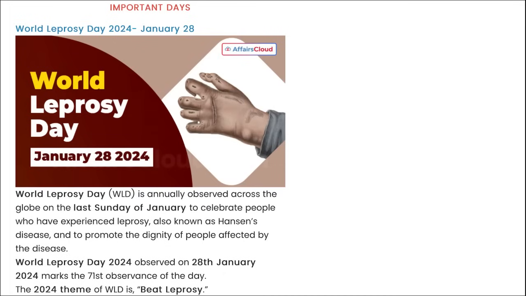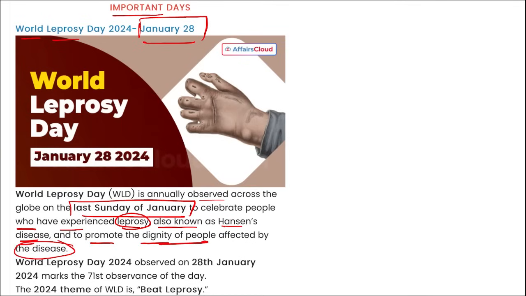Correct? Next is important is World Leprosy Day, observed on 28th of January, and this day is observed generally on the last Sunday of the January month, and it is to celebrate people who have experienced leprosy, that is also known as Hansen's disease, and it is to promote the dignity of people that are affected by this leprosy. So World Leprosy Day observed on 28th of January, or basically we can say this year in 2024 it was observed on 28th of January, otherwise it is on the last Sunday of the January month, and it also marks the 71st observance of the day. The 2024 theme for the World Leprosy Day is Beat Leprosy.